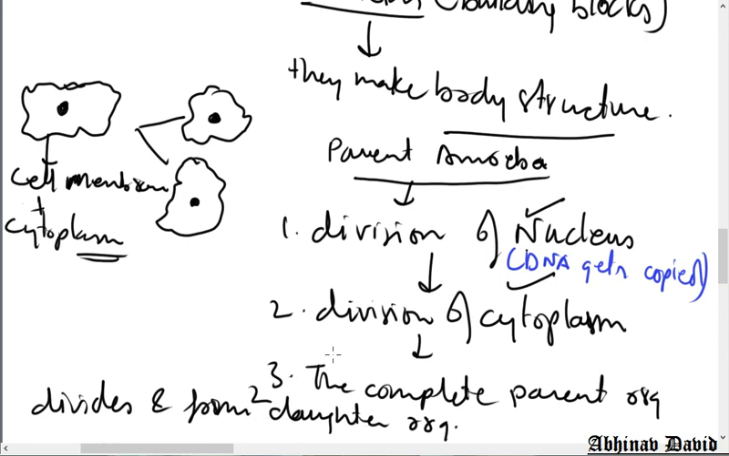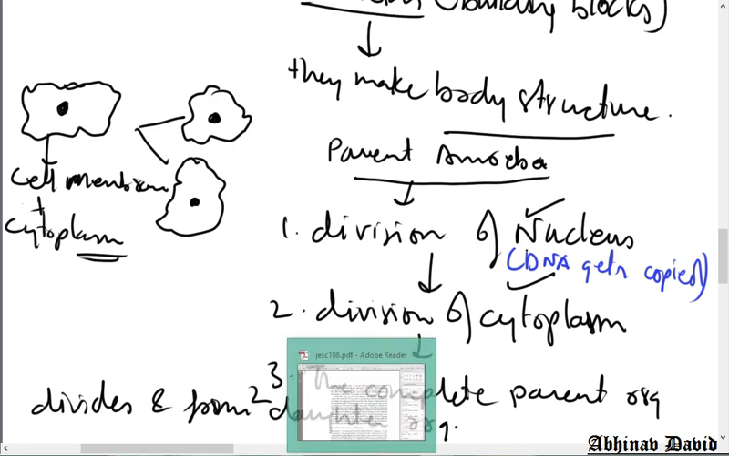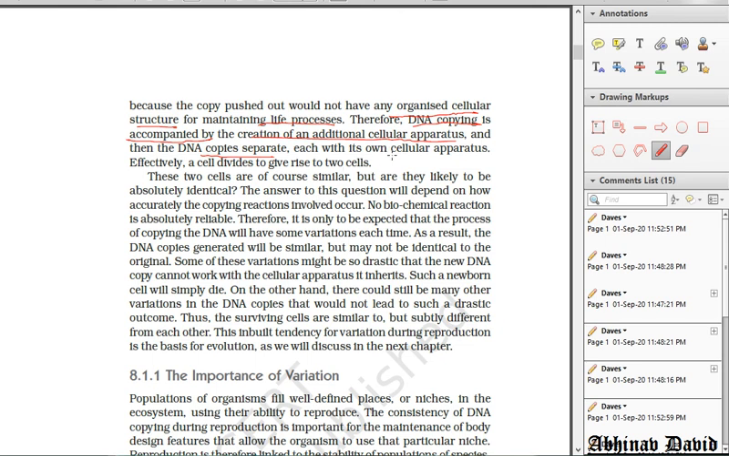How can two daughter organisms be formed? When they have different plasma membranes. So eventually everything divides. The DNA does not divide alone during reproduction. The copying of the DNA is followed by division of the cytoplasm and then division of the cell membrane, that is the cellular apparatus, each with its own cellular apparatus. Effectively, a cell divides to give rise to two cells, as we have already seen in the binary fission of the amoeba. Now let us talk about one more important feature.